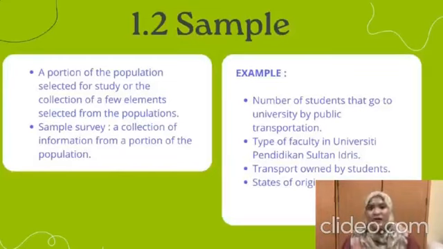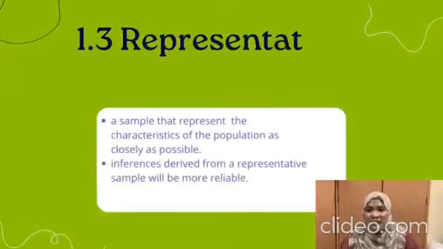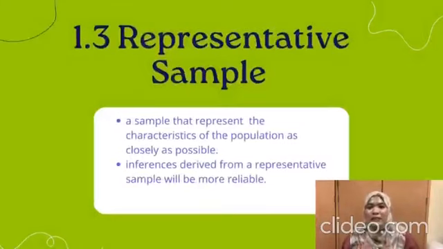So instead of census, we took a sample survey for this topic because it would be impossible to do a census, since it has to include the information of every member of the population, which is UPSI students. A representative sample is a sample that represents the characteristics of the population as closely as possible. Inferences derived from a representative sample will be more reliable.